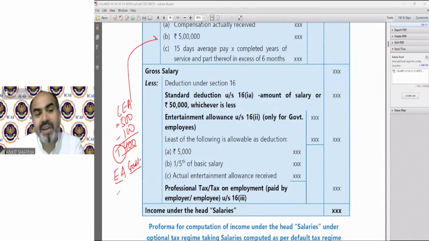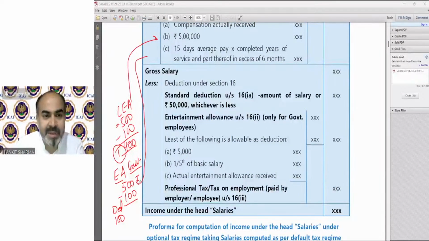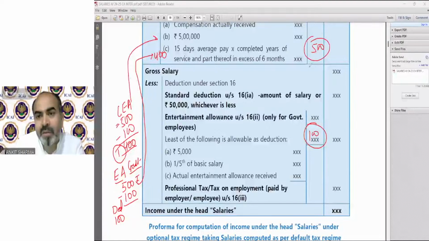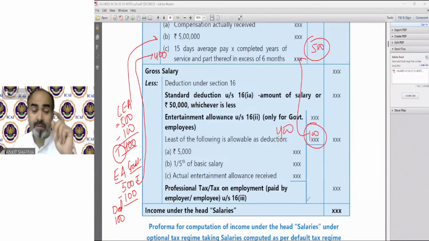and you calculate the deduction, 500 rupees received, you calculate the deduction, that comes 100 rupees, and you thought, what will be the difference? Let me deduct it over here and let me again taxable this 400 directly over here. Why should I add 500 over here and 100 deduct over here? The mathematically amount will be same, 400 net effect. So the answer will remain the same, but that will be the wrong format. You cannot do that. If you do that, your marks will be deducted.